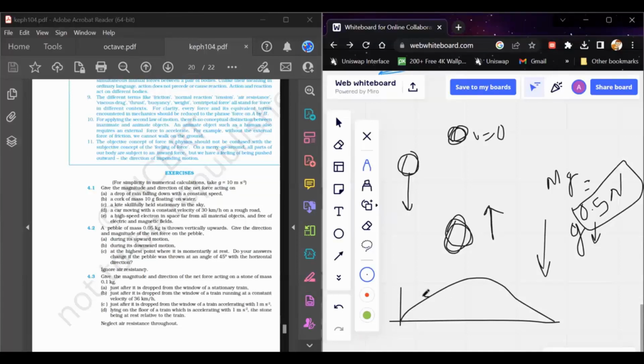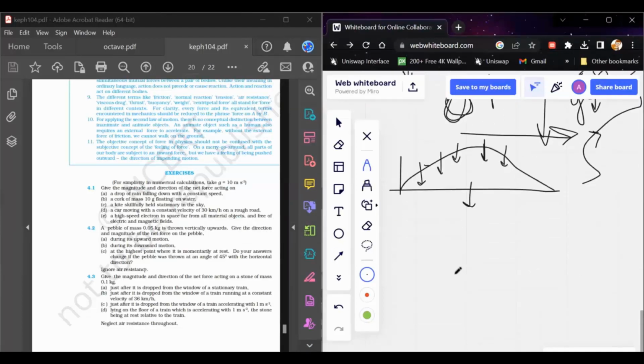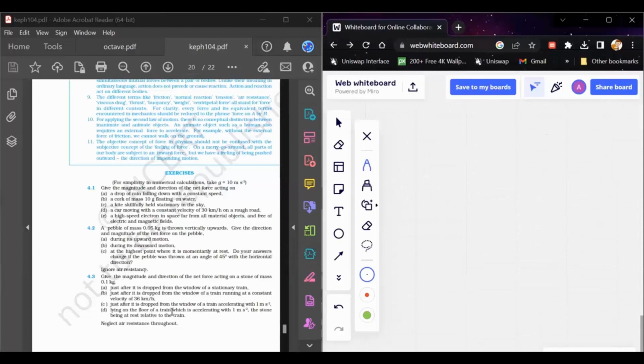the object, whether you throw it in a straight upward direction, or you throw the object in a horizontal direction, or you throw in some random direction. So in every case, the gravitational force always acts in a downward direction. At every point of this projectile motion, the gravitational force always acts in a downward direction. So even at the highest point, the force of gravity is acting in a downward direction. All right, so we'll move to the next question.